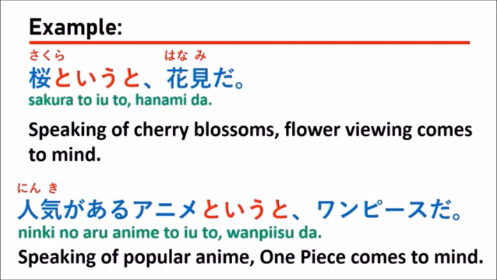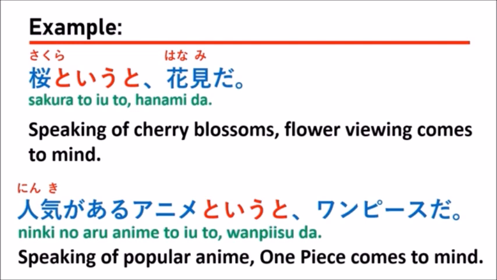So when you use the grammar of toyuto, that means you're talking about something and giving an example. For example, when you're talking about anime, you can say anime toyuto, right? If you're talking about some topic and you think of a component of that topic, for example, anime, the component might be a famous story about anime.